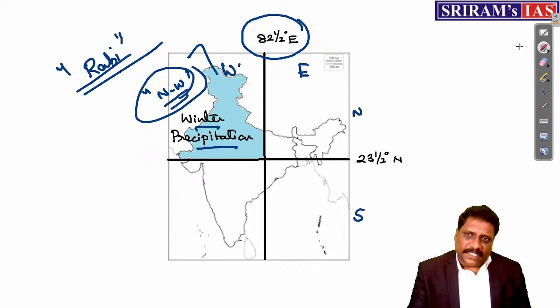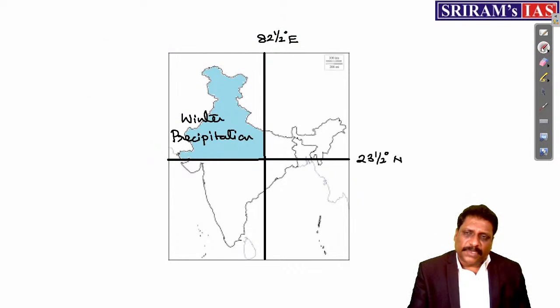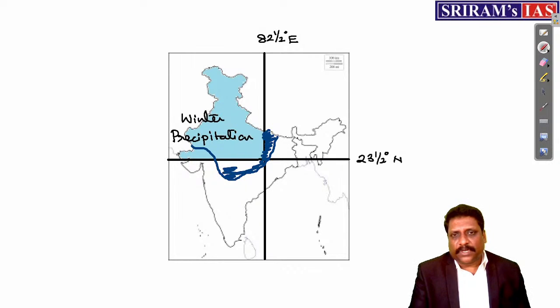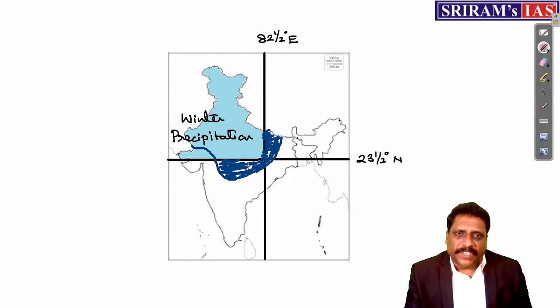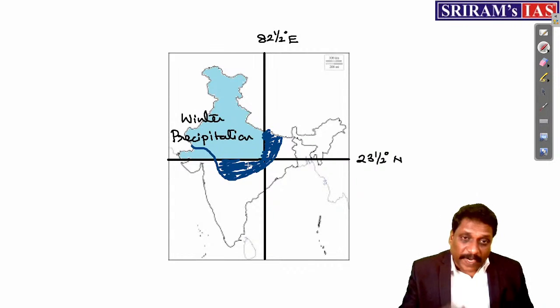Sorry, slightly. When I said it is more theoretical in nature, somewhere I can be very practical, right? Let me mark it here. These are the places where you may experience true winter. Slightly you can extend also. If you want to add more of Bihar or complete Bihar also, you can add it. So this is that place of India which experiences true winter.